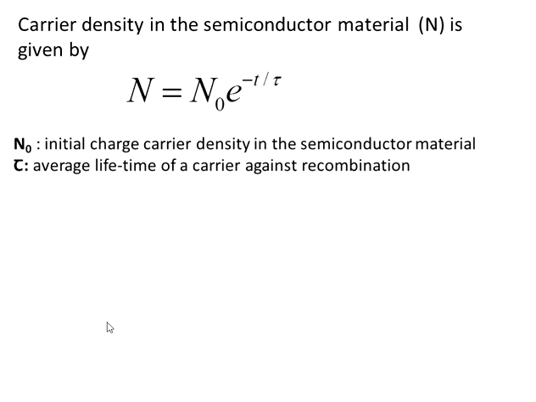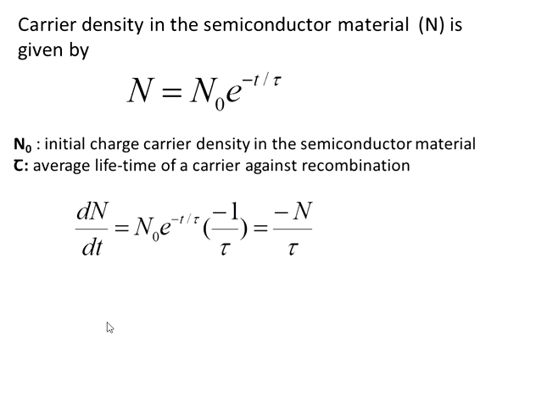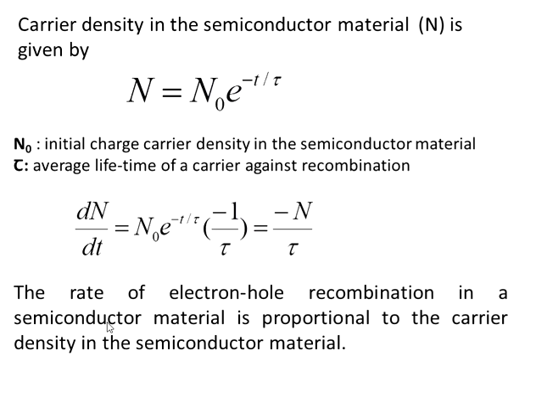That time is called as a lifetime of the carrier. Now if we find the recombination rate by differentiating this equation, we'll find that this dN by dt is directly proportional to the number of charge carriers, or it is directly proportional to the carrier density. So we write this recombination rate as minus n by tau.